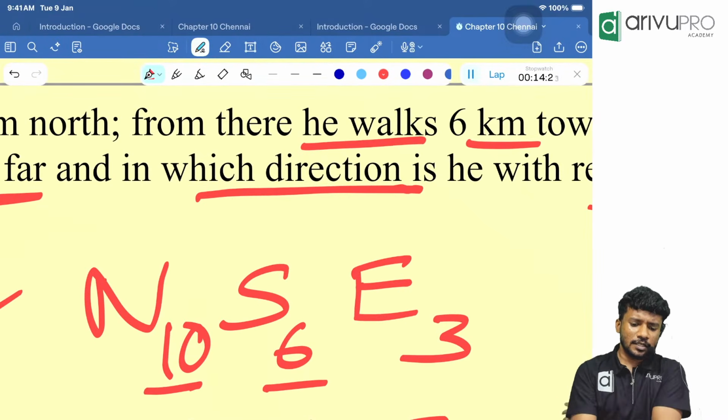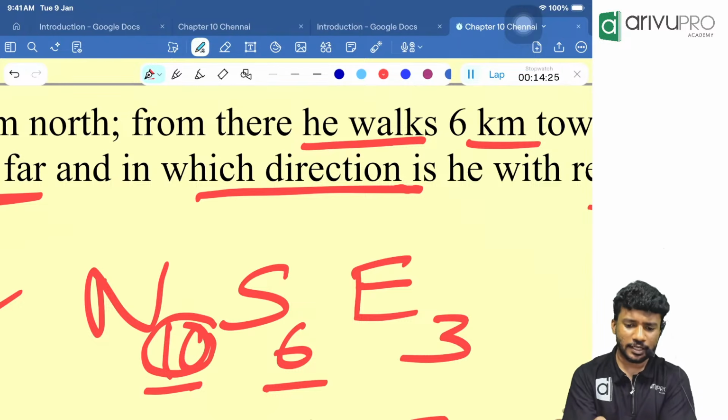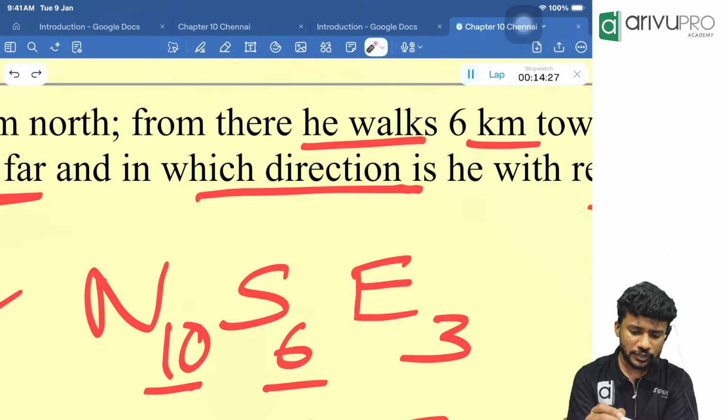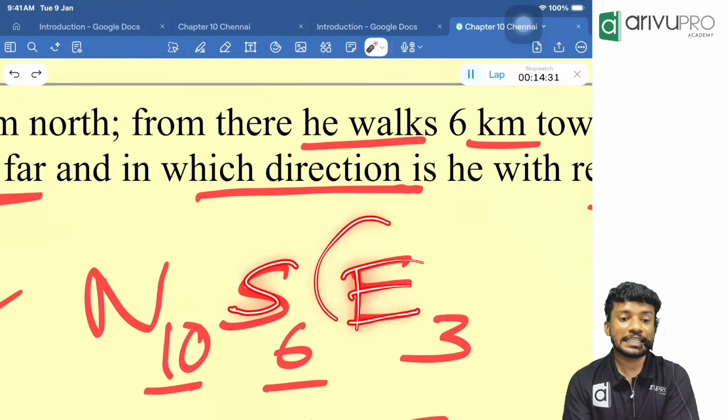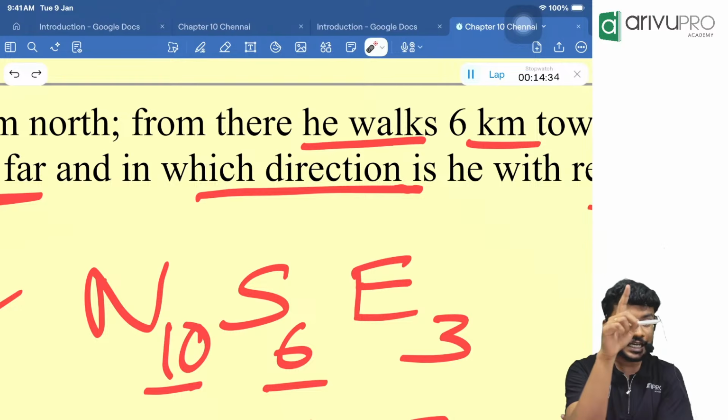What do you mean by this? The person initially went to north, correct? Then what happened to the person? He went towards south. Then finally he is moving in which direction? East direction. Finally he is moving in east direction.